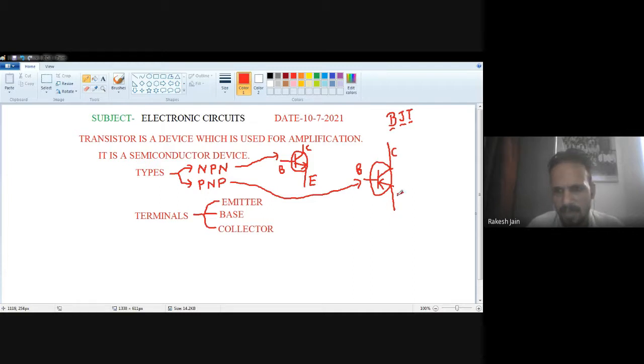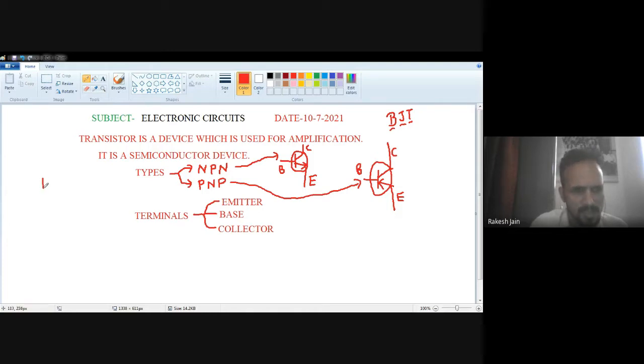That is your emitter. So there are three terminals of a transistor: emitter, base, and collector, in which the emitter terminal contains the direction of the arrow, inside or outside. Inside means PNP transistor, and if outside, then that is NPN transistor. So there are three terminals of the transistor: emitter, base, and collector. And there are two kinds of transistor: NPN and PNP transistor.